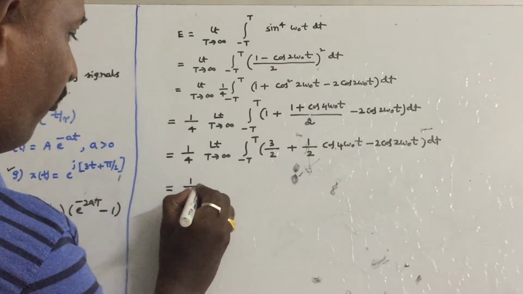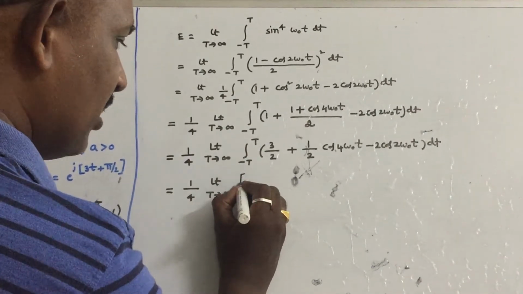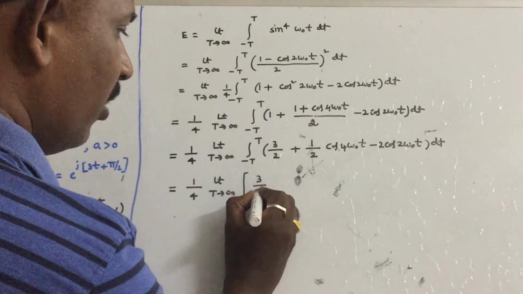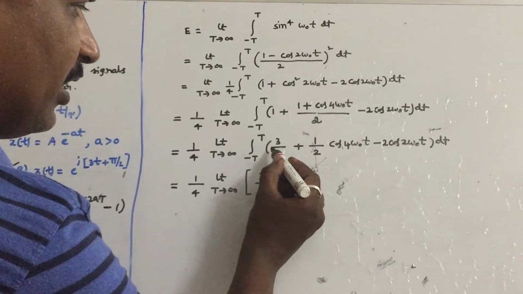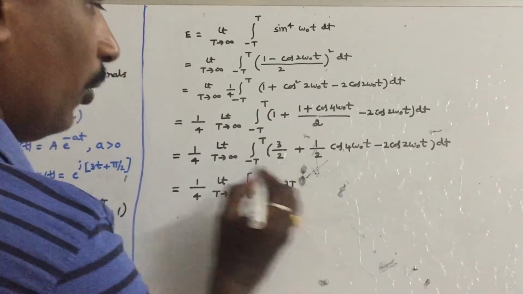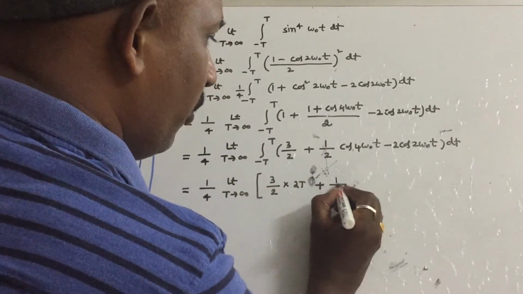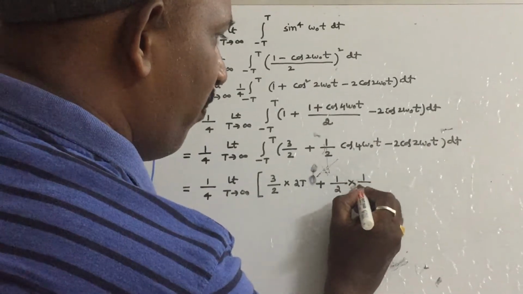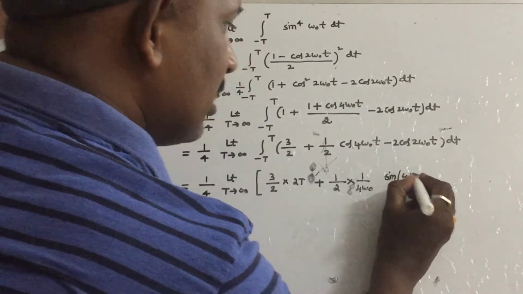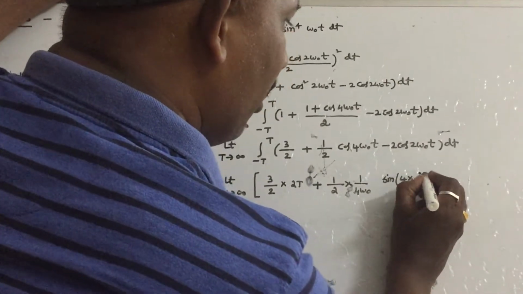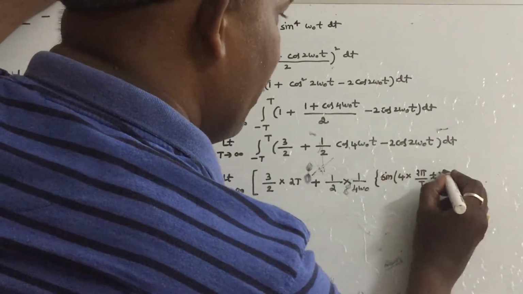So just integrate this. 1 by 4 into limit t tends to infinity. The first integration answer is 3 by 2, a constant. Integration of dt is t. If you substitute the limits, it will come as 2t. That is the first integration. For the second integration, you can see that 1 by 2 into cos integration is sin: 1 by 4 omega naught into sin 4. Substitute omega naught. What is omega naught? 2 pi by T into t.